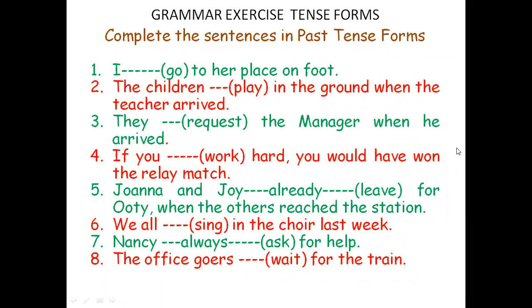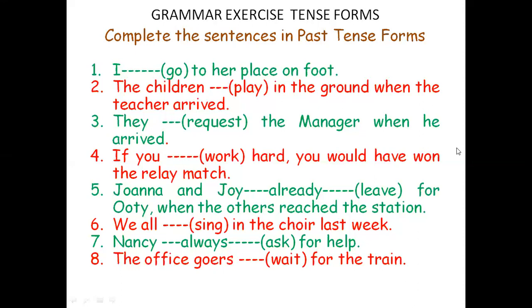Okay, now we'll just start with the continue. I mean, start with filling up. Number one, I dash go to her place on foot. Okay, here we don't have any clue as to when, time, nothing. Adverbial of frequency, no, but only one clue, past tense form. The past tense of go is went. I went to her place on foot. A single event, and that is a past event.